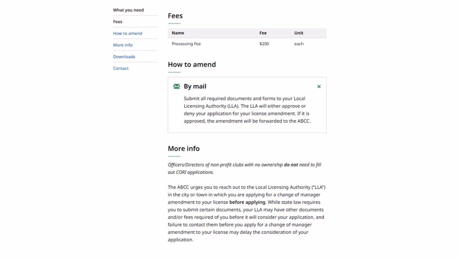The application is first submitted to the local licensing authorities, or LLA for short. This is the municipal office responsible for the initial approval and issuance of retail licenses and typically consists of the city or town's licensing commission or select board. LLAs may have additional requirements for the change of stock interest amendment applications. So it's important to contact the local licensing authority that your application will be submitted to before submitting it for any information about their local application processes.